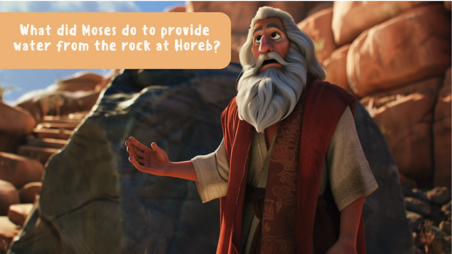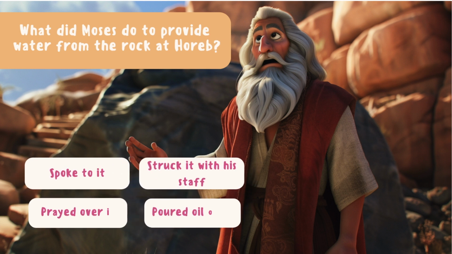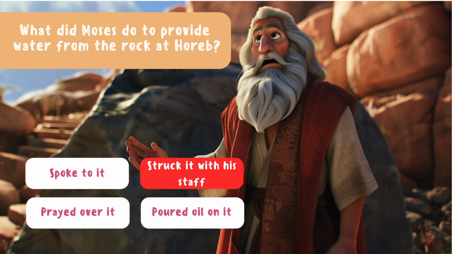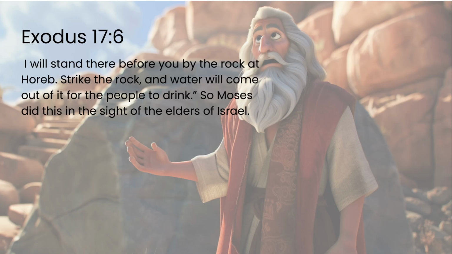What did Moses do to provide water from the rock at Horeb? Spoke to it, struck it with his staff, prayed over it, poured oil on it. Struck it with his staff. Exodus 17:6. I will stand there before you by the rock at Horeb. Strike the rock, and water will come out of it for the people to drink. So Moses did this in the sight of the elders of Israel.